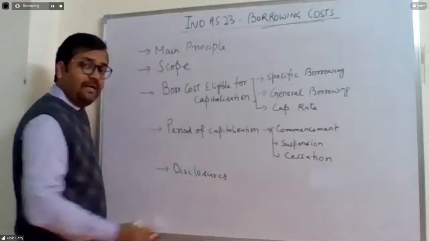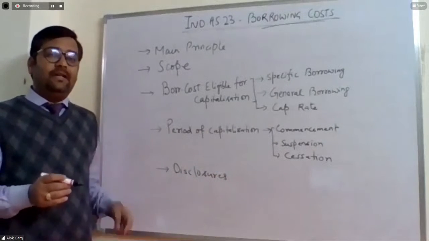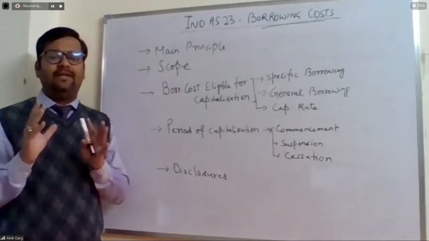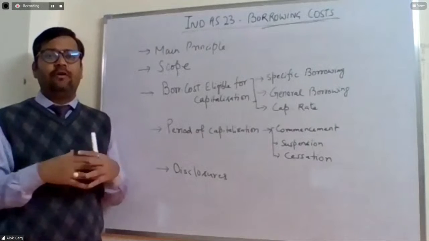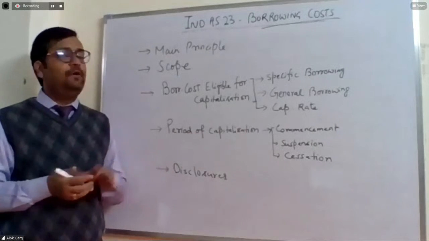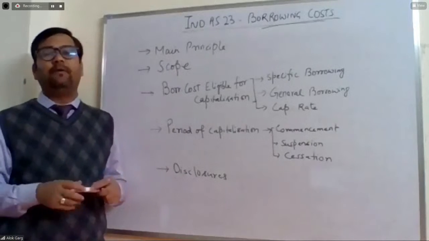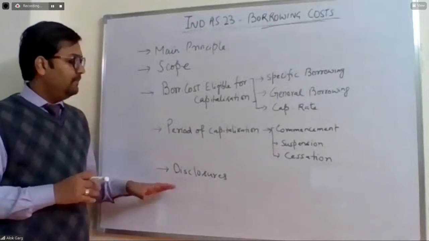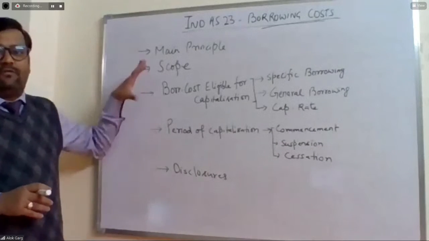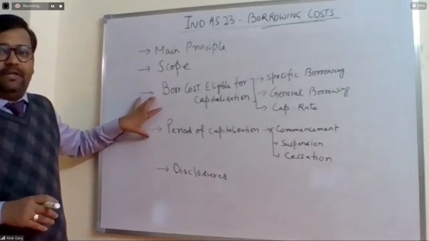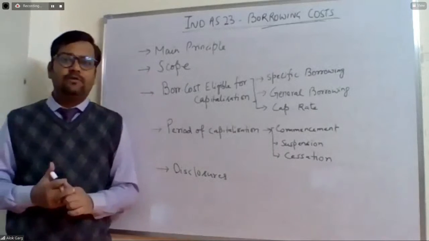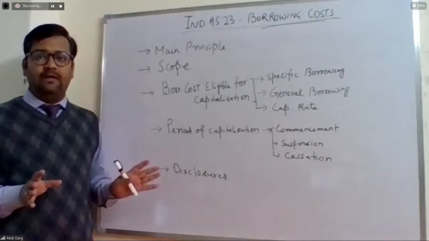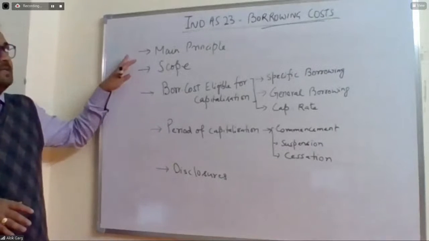So this is a very small standard, but a very important standard. Generally, this standard may be asked in the examination between the questions, like there is a question on property, plant and equipment or intangible asset, and the concept of borrowing cost is tested as a part of that particular question. Okay, so disclosure. This is the entire structure of the standard. These two parts in between are very critical and important to understand. I'll discuss all the case studies of the study material, one concept at a time.